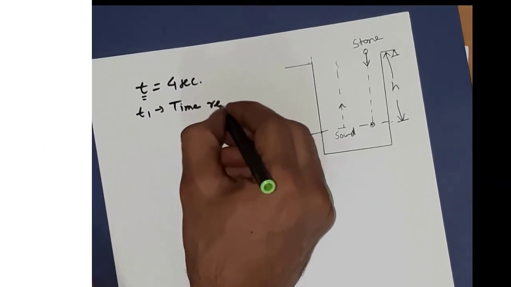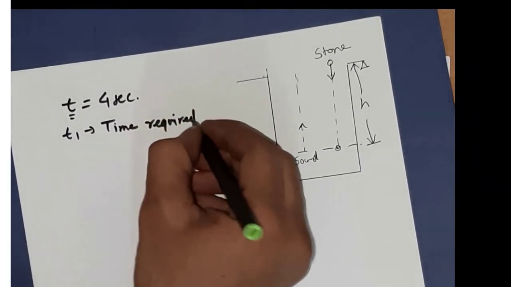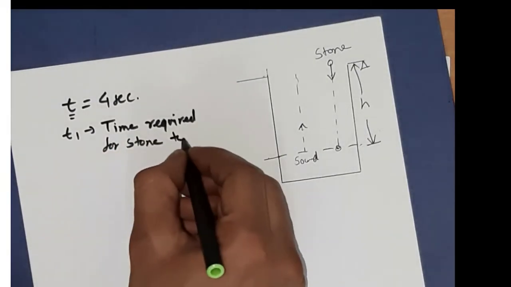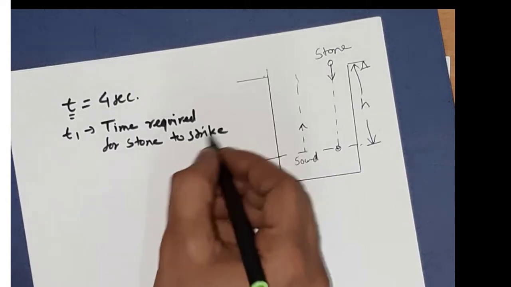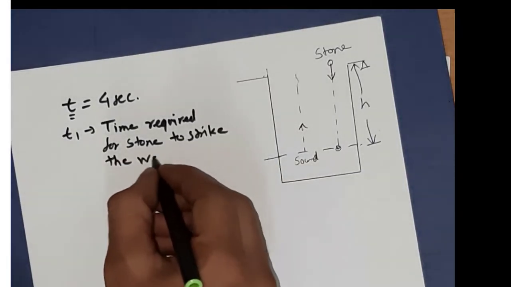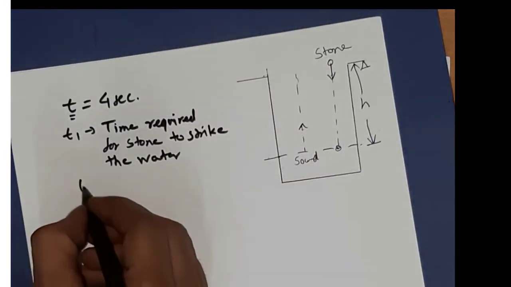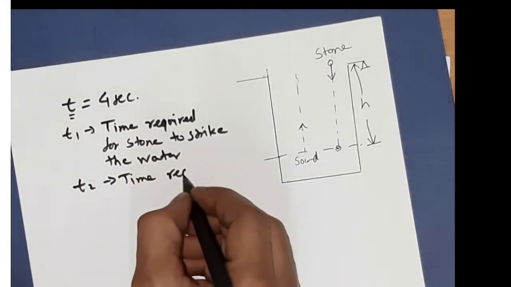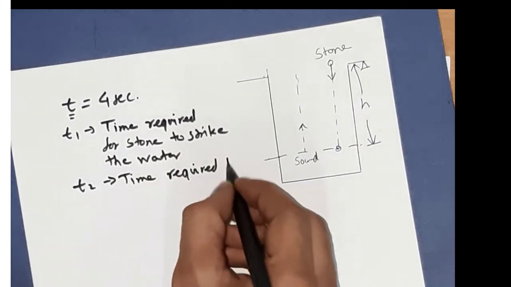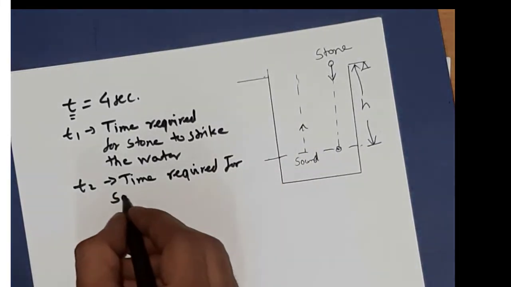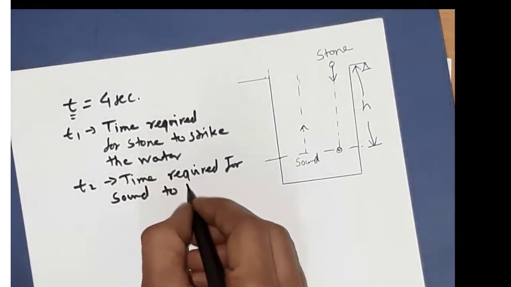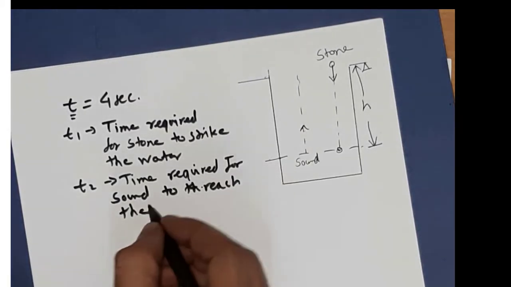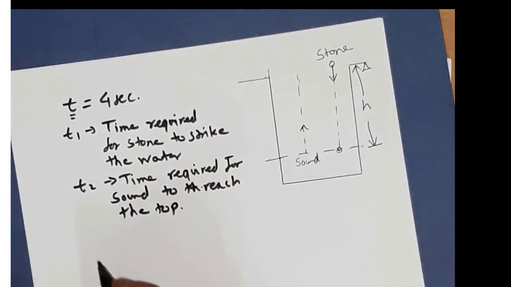t1 is the time required for the stone to strike the water, and t2 is the time required for sound to reach the top of that well.